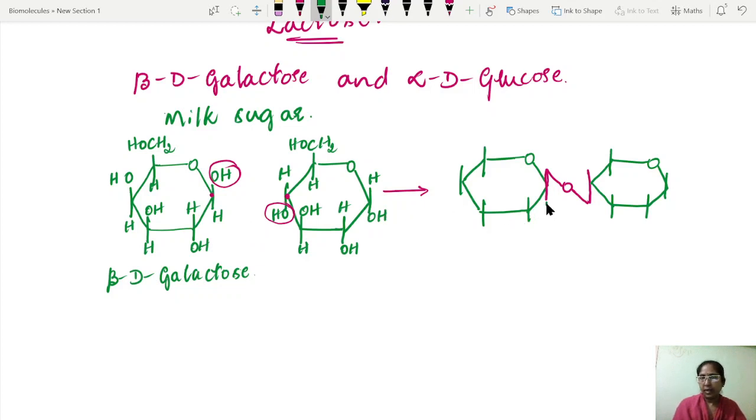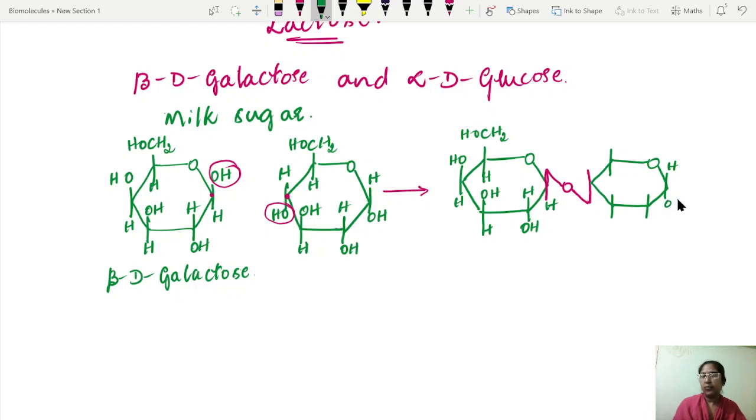Here it is H. Here it is HOH. Here it is OHH, because it is galactose. You have to keep in mind it is OHH here, H, and CH2OH.